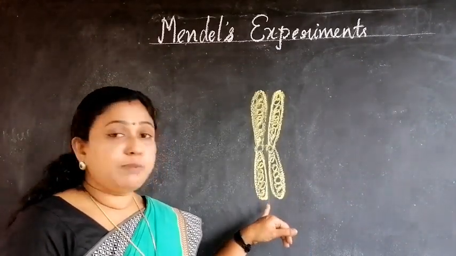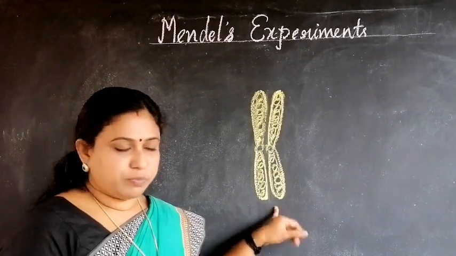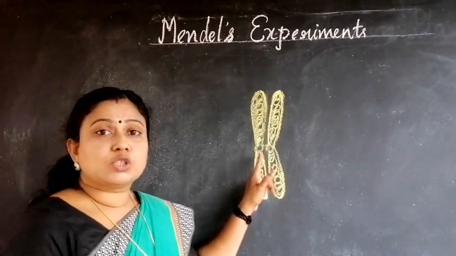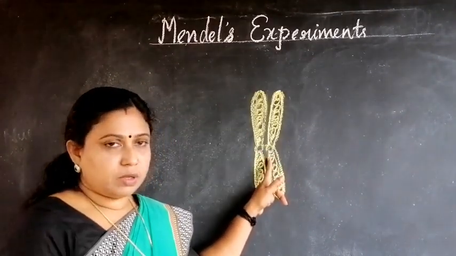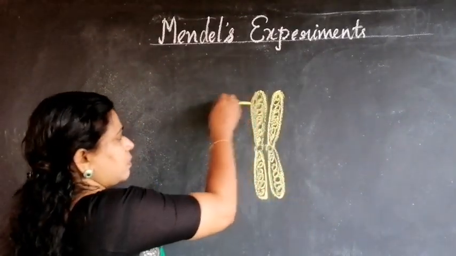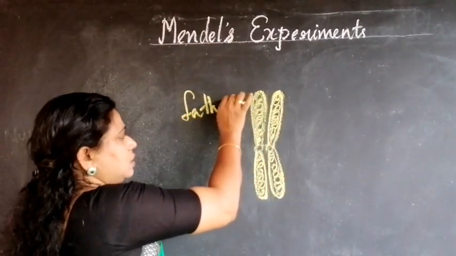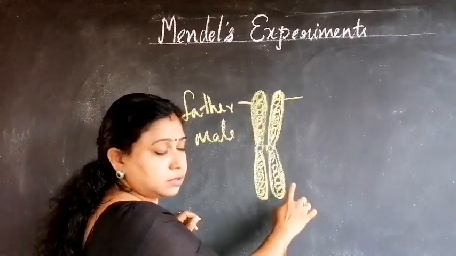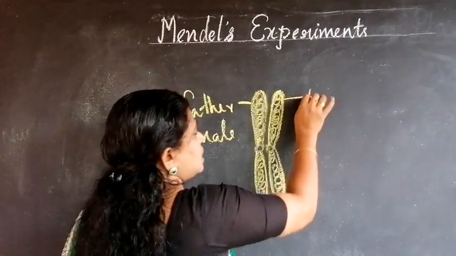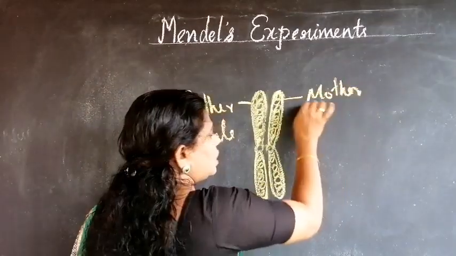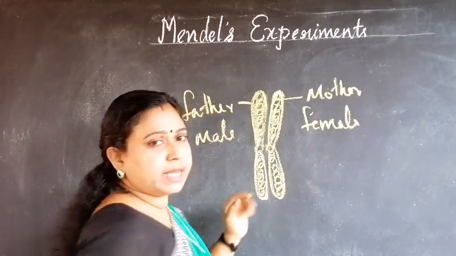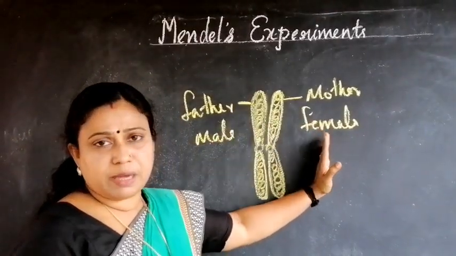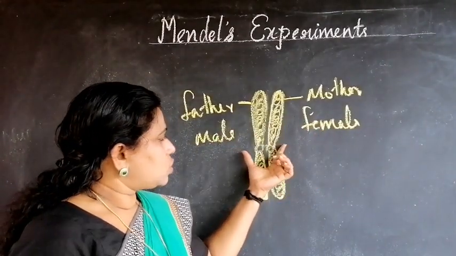So in a diploid individual or a diploid organism, the chromosomes are seen in pairs. In each pair, one chromosome is from the father or male individual, and the other chromosome in that pair is from the mother or female individual. In the case of plants also, it comes from the male flower, the male organ, and from the female part of the organ.